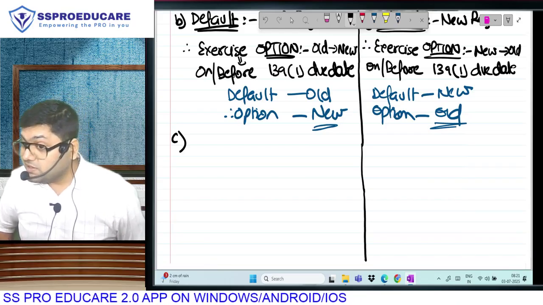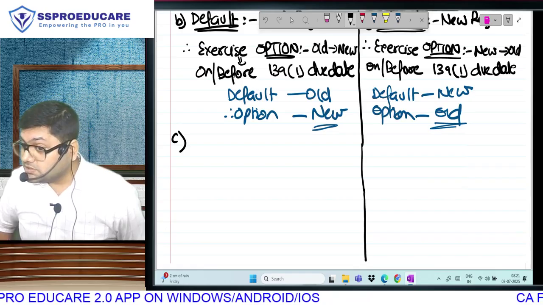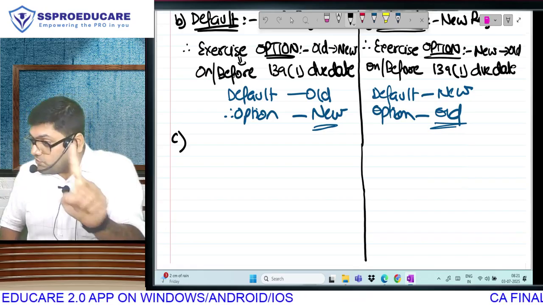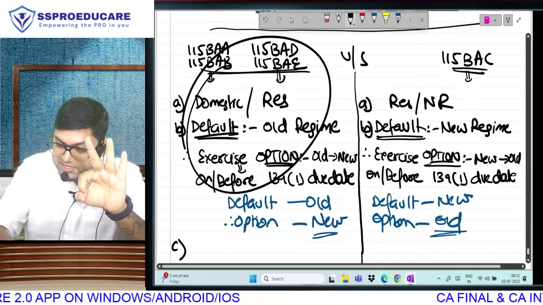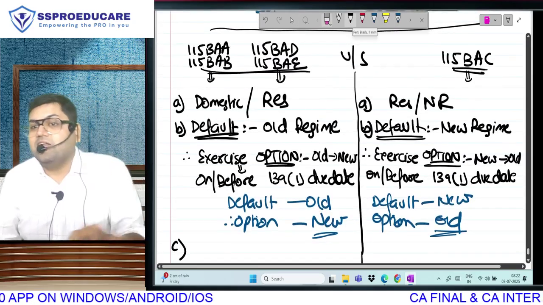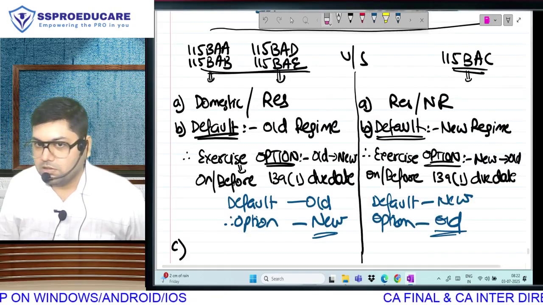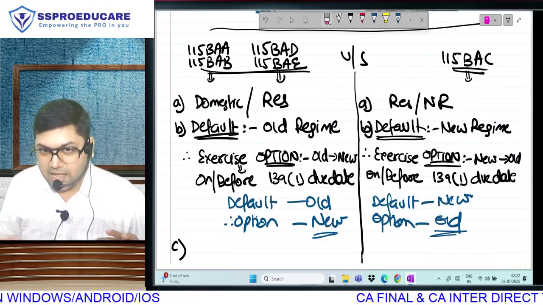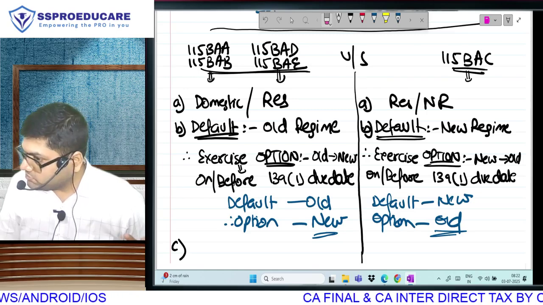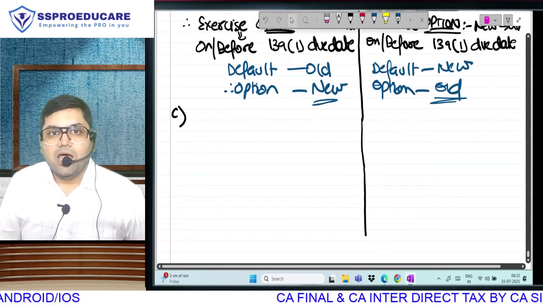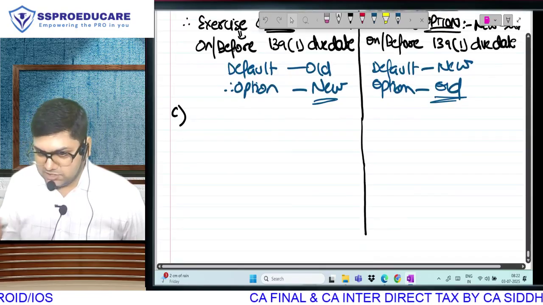Last point of difference. And the difference is only under 115BAC. So the first 6 points are common for all the 5 sections. 3 points are common, still common for these sections. These 3 points are different only for 115BAC. I hope there is absolutely no confusion regarding this. Absolutely no confusion. So let us see how the last point is different for 115BAC.